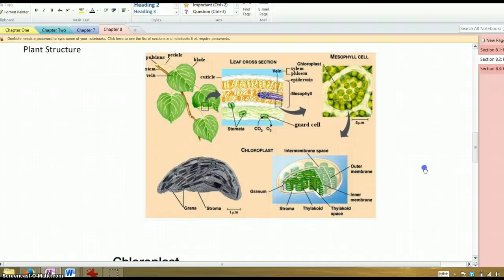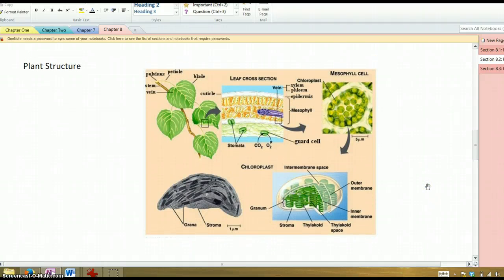So, plant structure. Of course, you know that plants have stems and leaves. And when it comes to photosynthesis, for the most part, leaves are where the action is. It's a plant structure, a plant organ, if you will, whose job is to do photosynthesis. It has lots of surface area to absorb that sunlight. And although they might not look like it, of course, plants have a three-dimensional structure. They have depth to them.